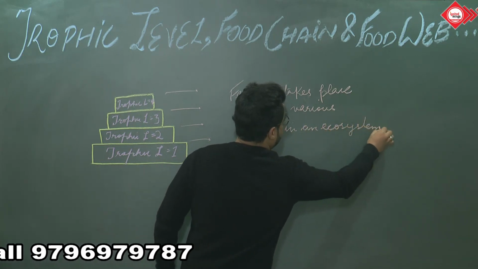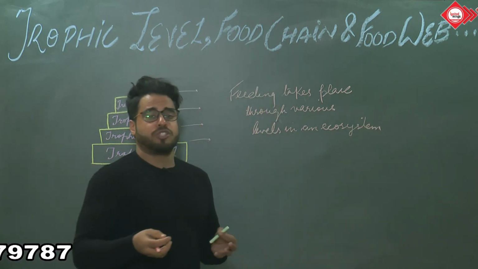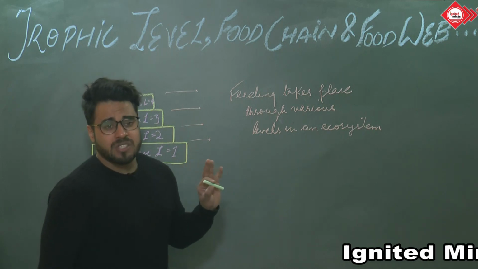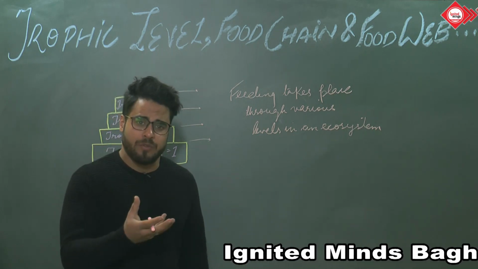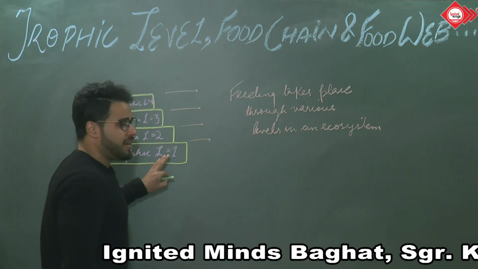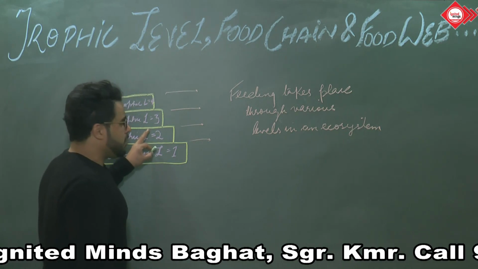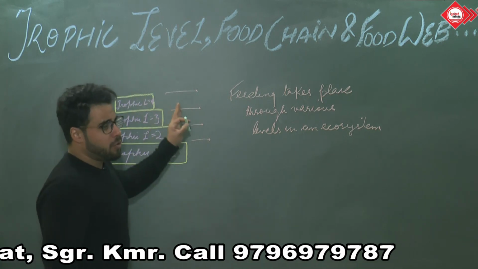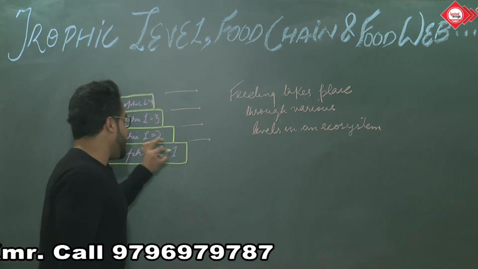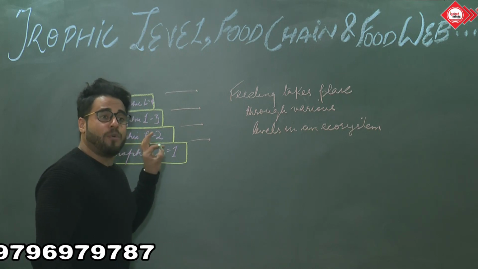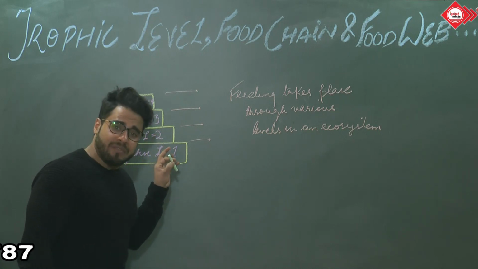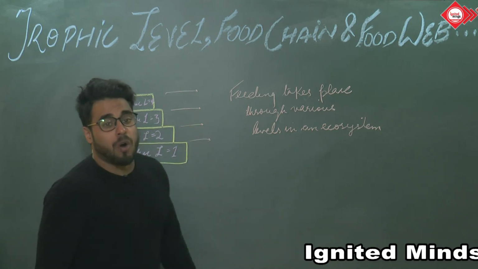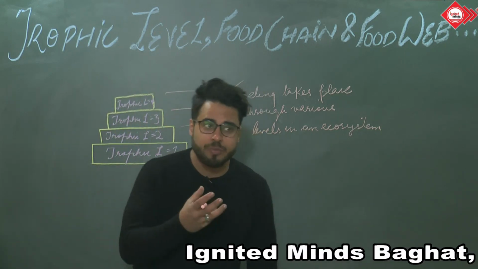Now feeding basically means the food that reaches, like trophic level 1, where T2 came, which is considered a deer or any herbivore that came and basically ate trophic level 1, and ultimately T2 was eaten by T3 which is the carnivore, and the top carnivore ultimately eats T3. And these levels where the feeding reaches through these hierarchical levels in this ecosystem, each level is called a trophic level, or trophic simply means nourishment level.